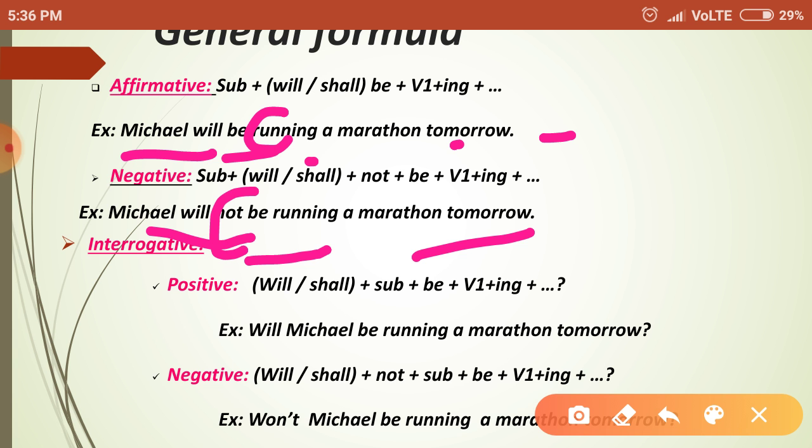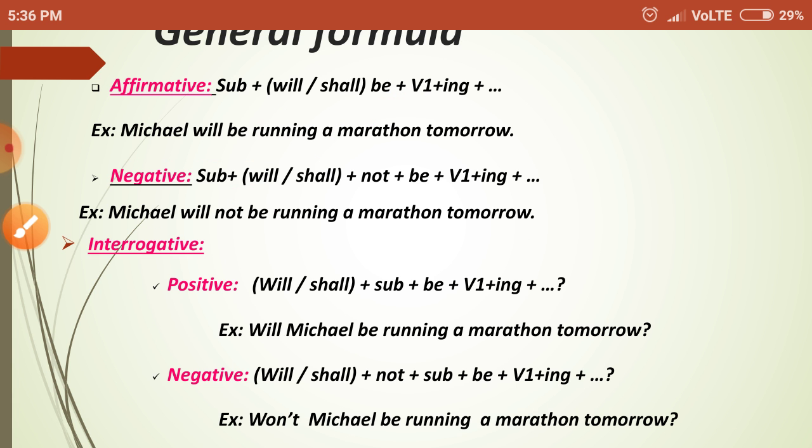Not is included in negative sentence, not is not included in affirmative sentence. Understood? So when the subject is I or we, we must include shall be. Understood? For an example, I shall be running a marathon tomorrow. I shall not be running a marathon tomorrow. Like that. Understood?